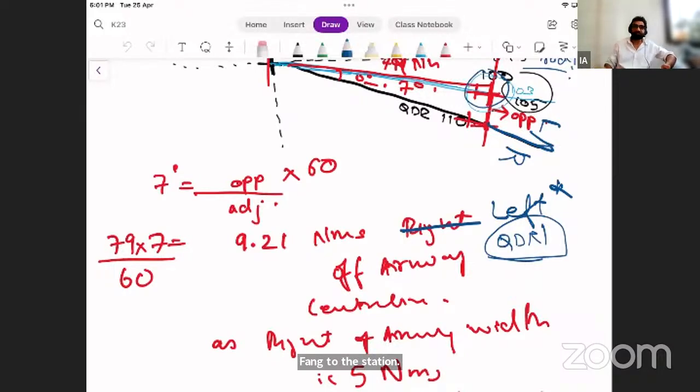Good. Yes, Vishnupriya? Sir, QDR is magnetic bearing from the station, so it is known as outbound because we are away from the station. And QDM is magnetic bearing to the station, we are toward the station, so it is known as inbound. Correct.